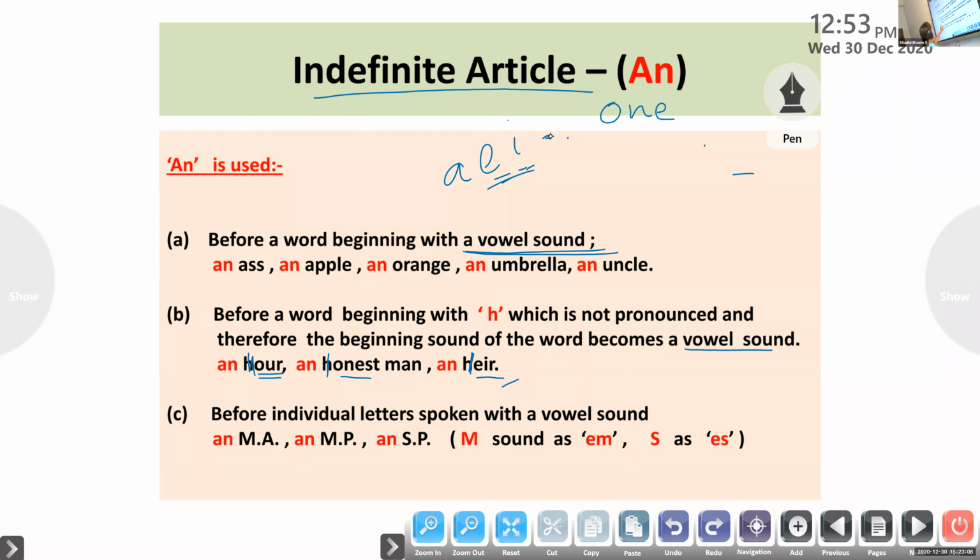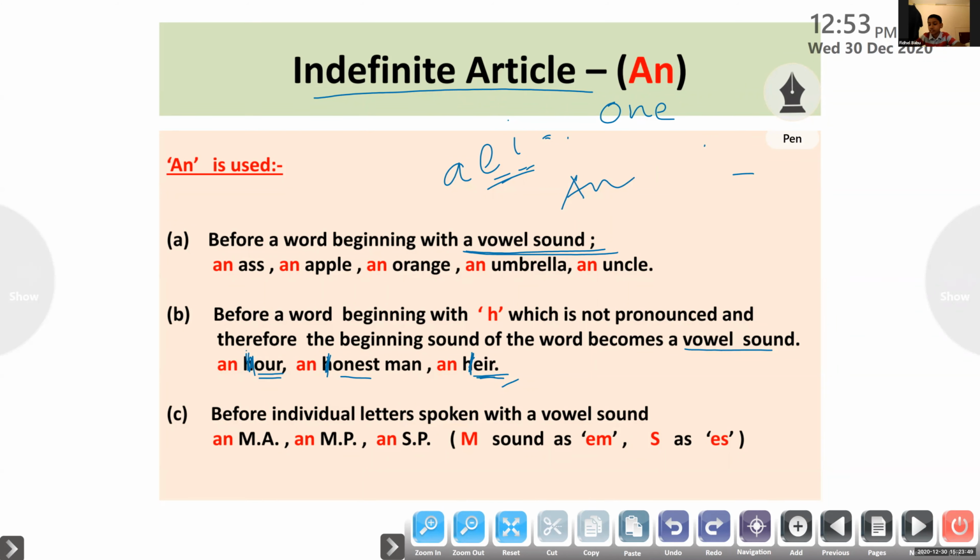So here in all three words, you can see the H is silent. Though these words are starting with a consonant letter, we cannot use the article a before them. We have to use an, because in all three words the letter H is silent and the word is beginning with a vowel sound. So the article an must be used before these words. Am I clear? Do you have any doubt with point 1 and point 2?